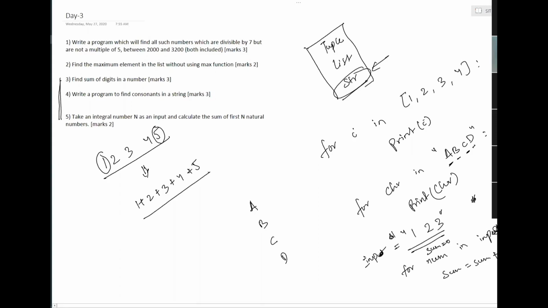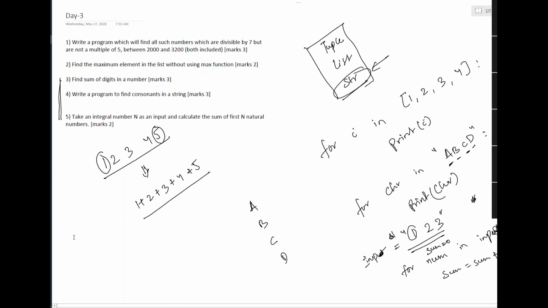Here I'm doing int of num. I'm converting this character, the first character which will be fetched, that is 1, which is also a string because it is part of the string, right? So I'm going to fetch 1, convert it to an integral value, and then add it to sum, and then I will get the final output. Simple, right? No complex mathematical operations, but we are able to solve this problem.